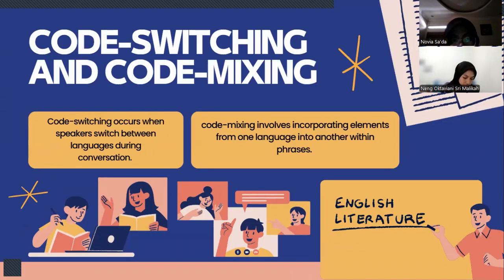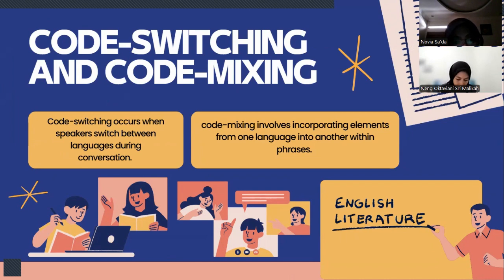So in this slide, we talk about code switching and code mixing. Code switching occurs when speakers switch between languages during conversation, while code mixing involves incorporating elements from one language into another within a phrase.